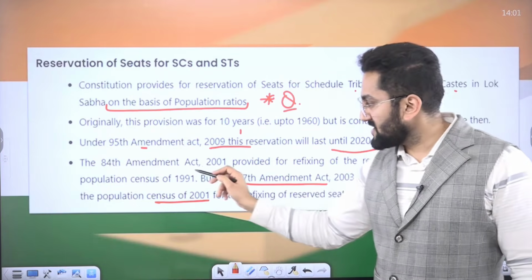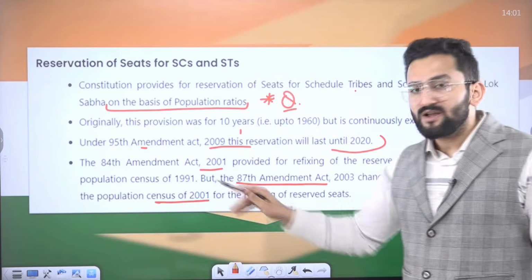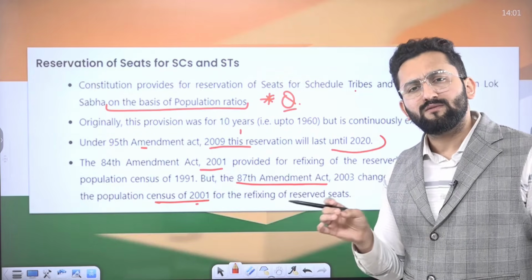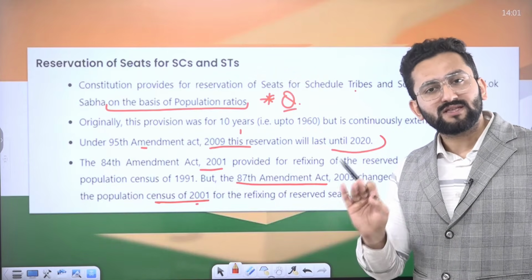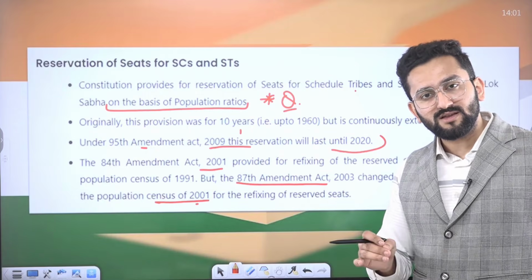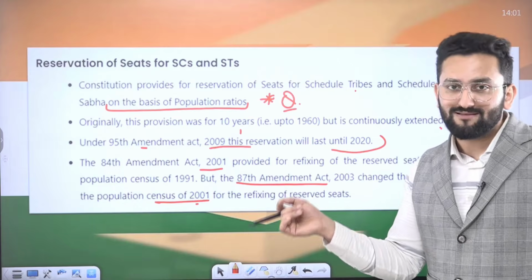But the 84th Amendment Act 2001 provided for refixing the reserved seats on the basis of the 1991 population. Then the 87th Amendment says 2001. The purpose is that SC/ST reservation is based on population, and the demand is that we need to reassess this on the basis of the 2001 census.